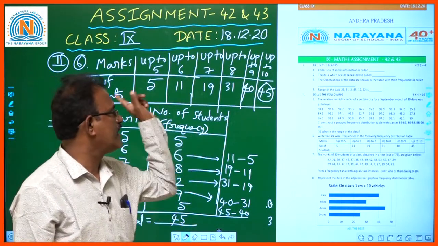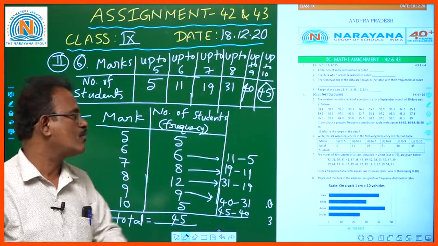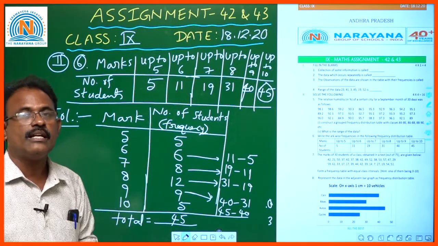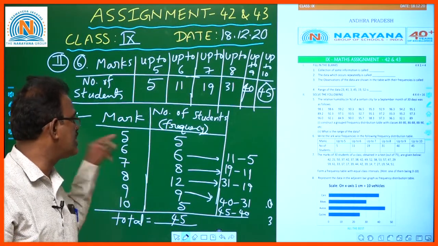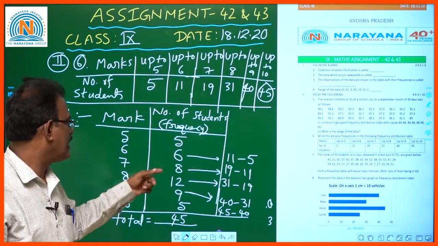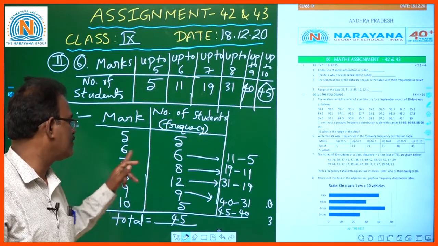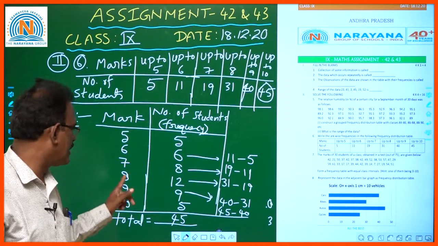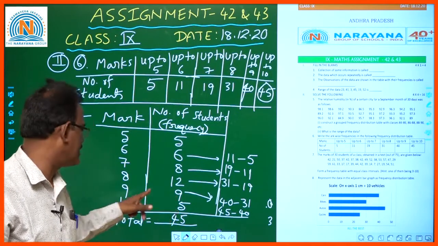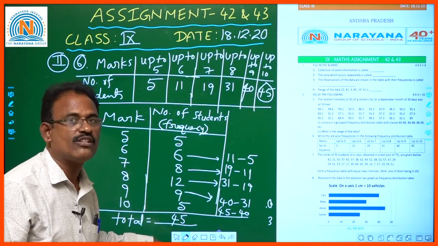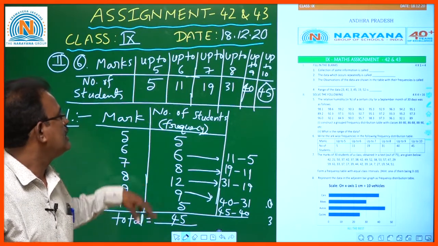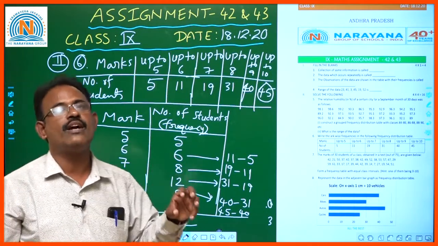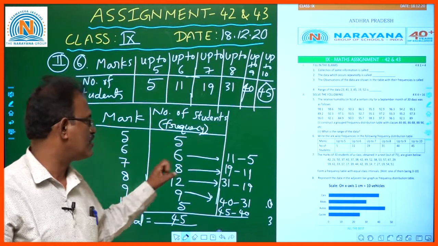Among all the students, the number of students who scored 5 marks, 5. Who scored 6 marks, 6. 7 marks, 8. 8 marks, 12 students. 9 marks secured by 9 students. 10 marks secured by 5 students. Okay. So, this is the preparation of mark-wise frequency distribution table, children.